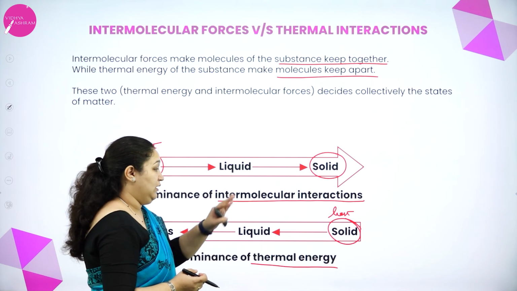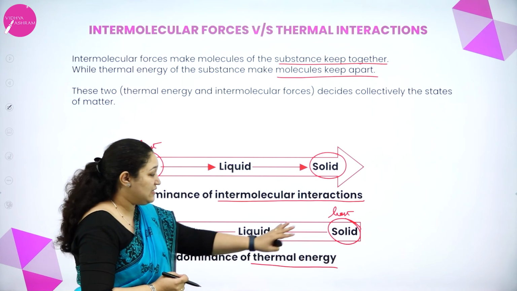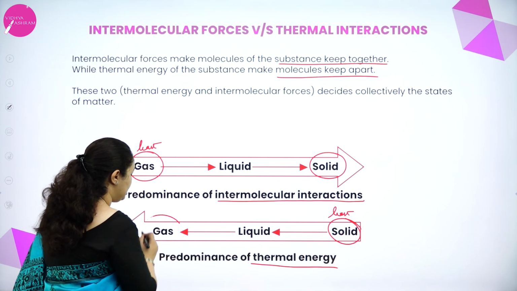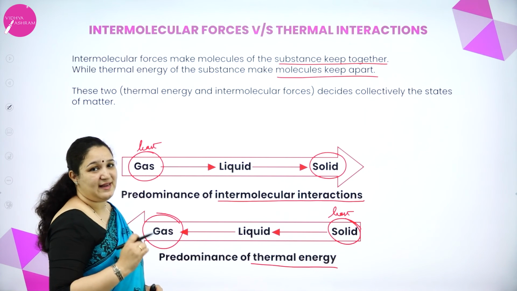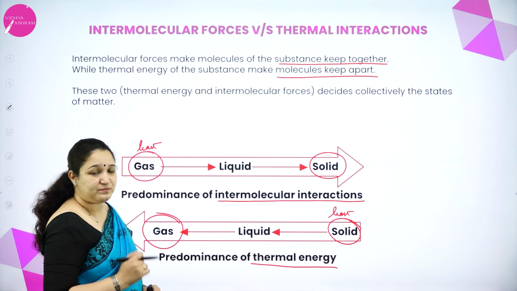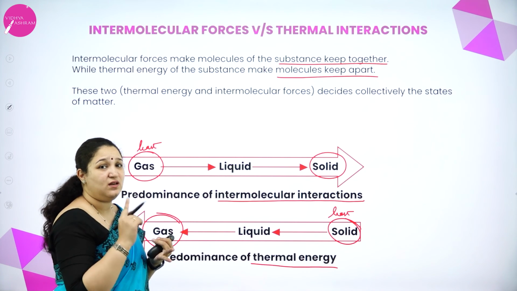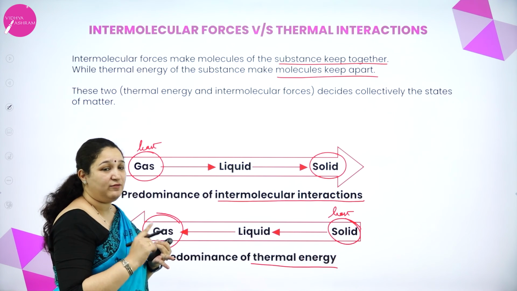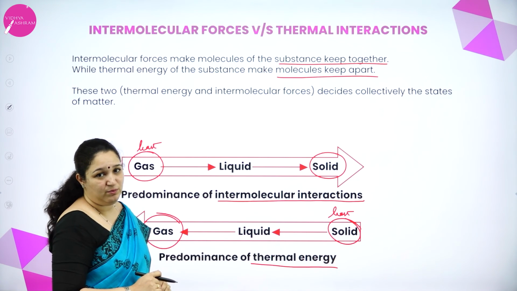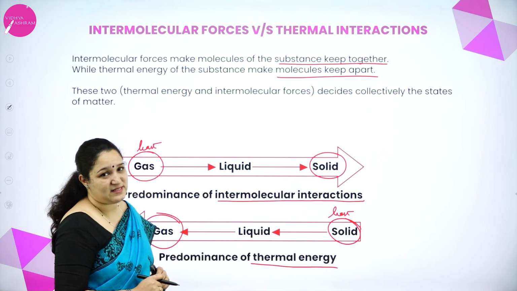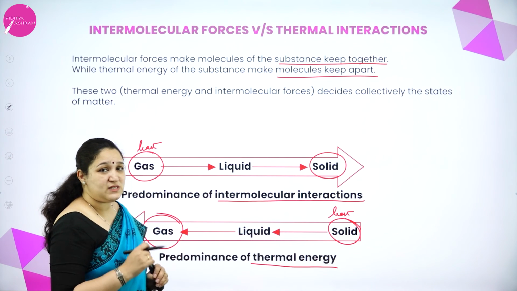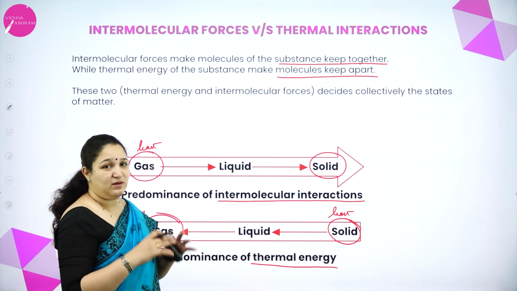So thermal energy is least in solids but it is highest in gases, and for liquids it's between solids and gases. I hope it is clear how there is a balance.